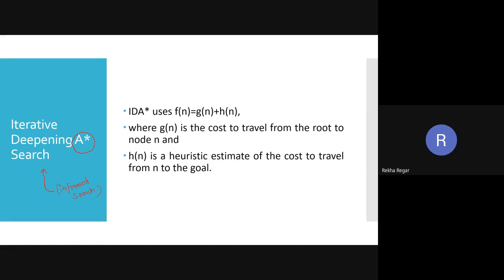We know that we have two types of search technique. One is informed search and the second is uninformed search. By looking at the term mentioned in the heading, we saw that it is a type of informed search. So what is an informed search?